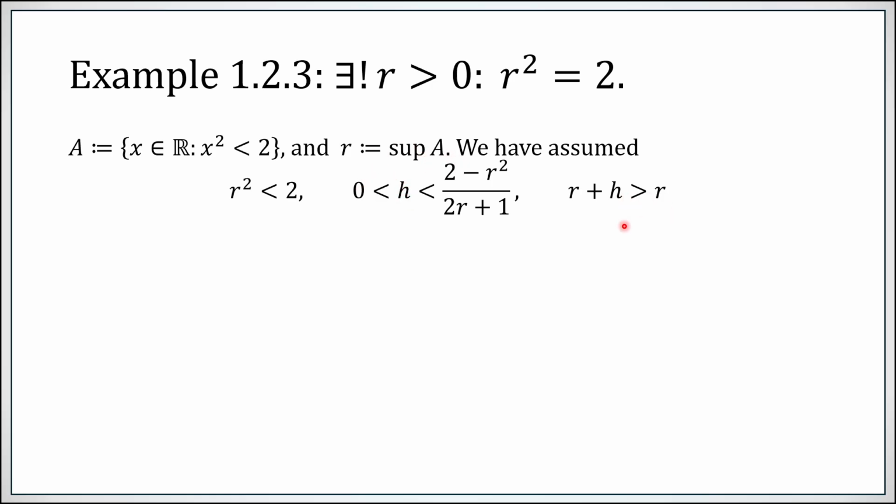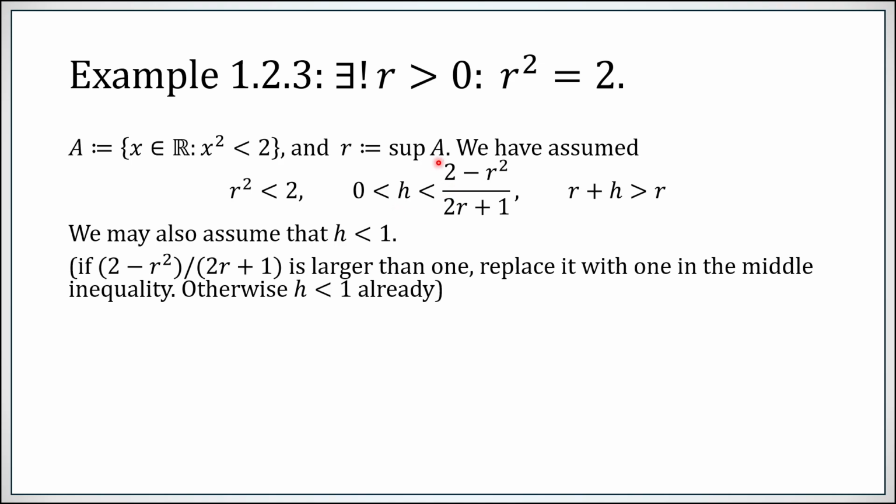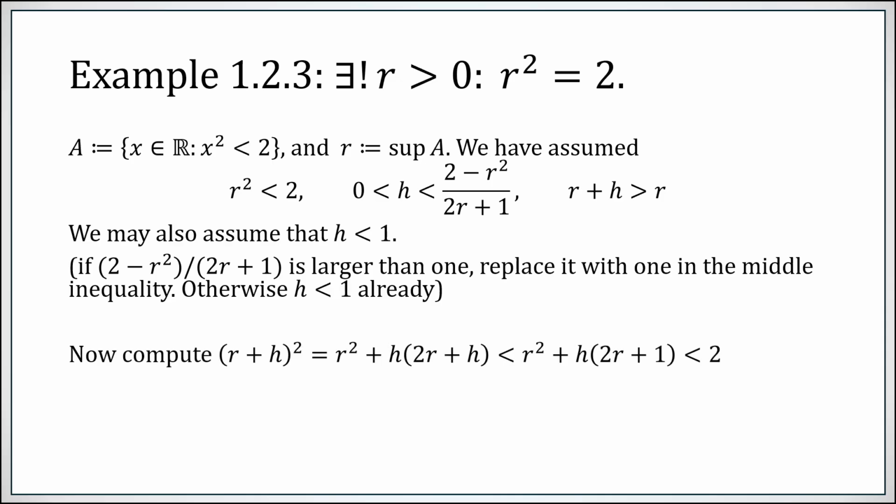Also, since h is positive, R plus h must be bigger than R. It is totally free to assume that h is less than 1. If this quantity here is less than 1, then h being less than it automatically makes h less than 1. If this is bigger than 1, you can just replace this with a 1, pick an h in between 0 and 1, and this will still be true. So it's totally fine to assume h is not just less than (2 minus R squared) over (2R plus 1), but h is also less than 1.